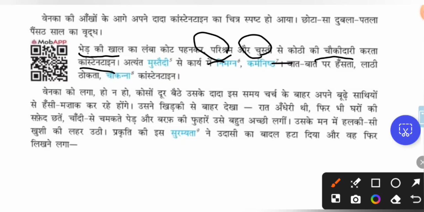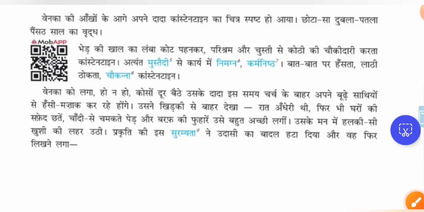अत्यंत मुस्तैदी से कार्य में निमग्न कर्मनिष्ठ. So he used to be very active. Mustaidi is a very active person who will be running here and there and doing things. So with full of energy, he will be doing the work. And Nimagna is fully involved. Whatever task the grandfather does, he will be fully involving himself. With lot of energy, he will be doing the work and he will be involving himself and focusing on the work. Karmanisht is who concentrates and does the hard work. So who has the nishta towards the work, who loves his work. So he was such a personality.